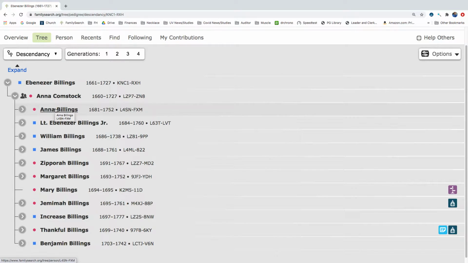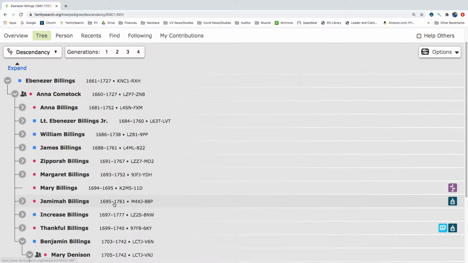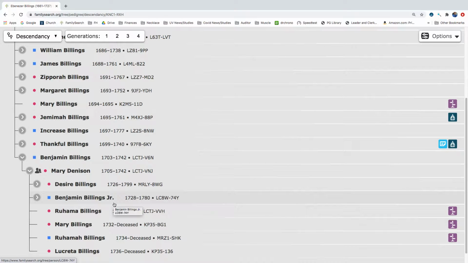I only do family history work after the 1850s. So what I'm going to do is start going down this descendancy until I get to the 1850s. And we're going to look for families that have children who are not married and see if we can find spouses for those unmarried children. So let's go ahead and click on the last child, Benjamin Billings, and see who he married. Benjamin Billings married Mary Dennison, and their first child was Desiree Billings. Let's click on her.